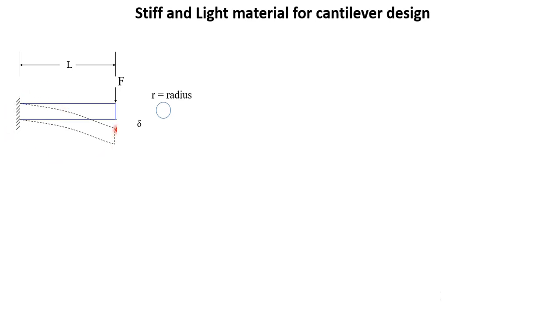So here this is the cantilever. A cantilever has one end fixed and the other end free, and it has a certain length, and the cross section can be a circular cross section or it can be other shapes, for example I section or H section and so on. It can even be a hollow pipe, that is also a cantilever. Now if we apply a force on the cantilever, then this cantilever will deflect, and this deflection has been shown here, slightly exaggerated. So delta is the deflection here. This is the simple mechanical design that we would like to use for our analysis.